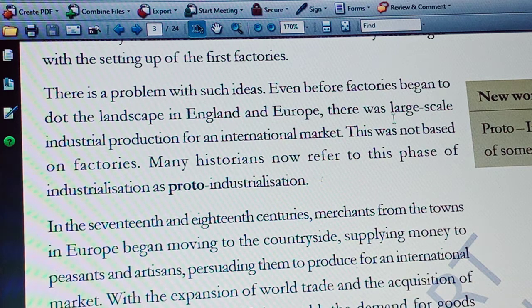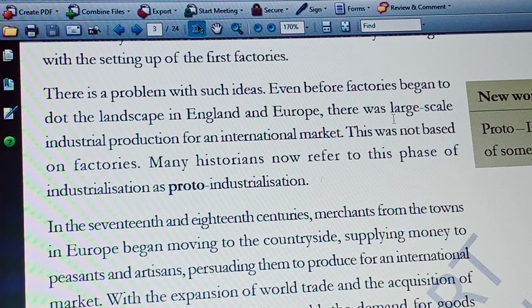Slowly, they started to occupy our kingdoms. Finally, the British became the rulers of our country. So India became a colony of the British. In this way, different parts of the world came under the control of Europeans as a part of colonization.